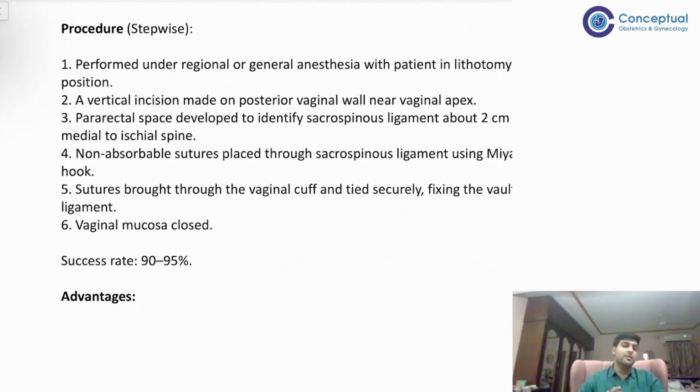A vertical incision is made on the posterior vaginal wall near the apex. So below the apex, in the posterior part, we make an incision, and from there we go into the pararectal space. Through dissection of the pararectal space, we reach the sacrospinous ligament. There, we identify the sacrospinous ligament and fix the vaginal vault to it using non-absorbable suture or a Miya hook. We don't have a Miya hook, we use non-absorbable suture only. And then after doing that, we close it and that's it. So it's a short procedure, right?